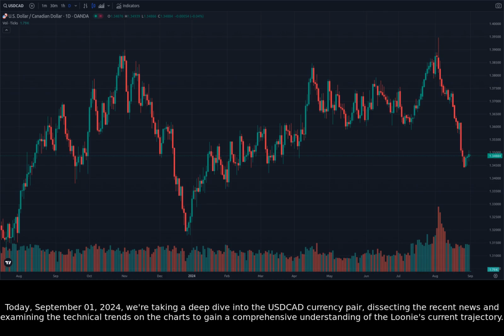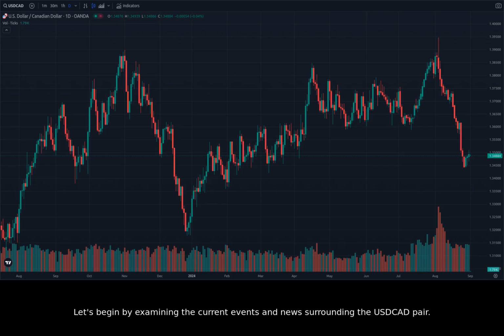Today, September 1st, 2024, we're taking a deep dive into the USDCAD currency pair, dissecting the recent news and examining the technical trends on the charts to gain a comprehensive understanding of the Loonie's current trajectory. Let's begin by examining the current events and news surrounding the USDCAD pair.